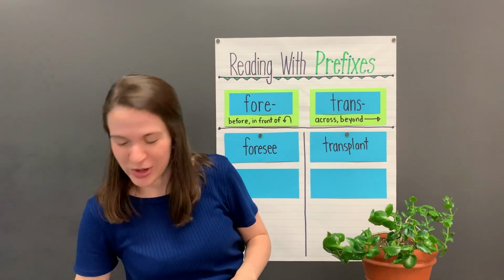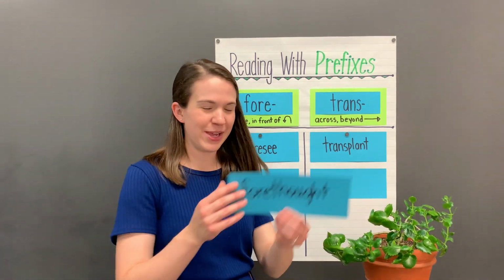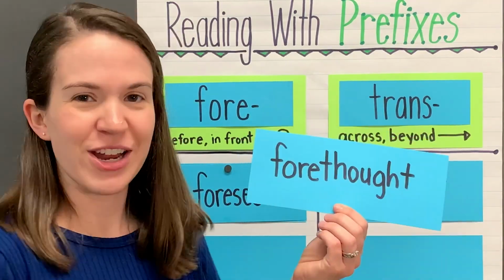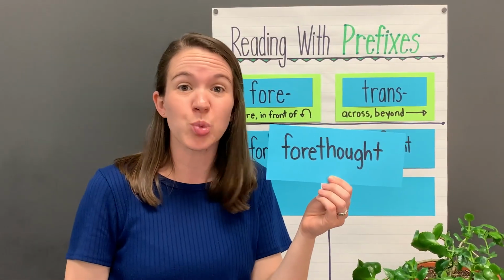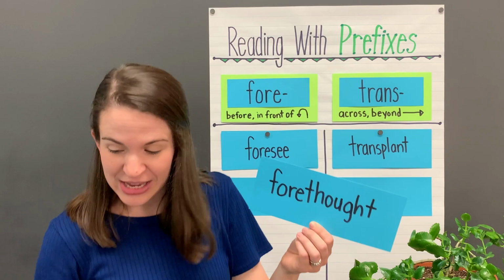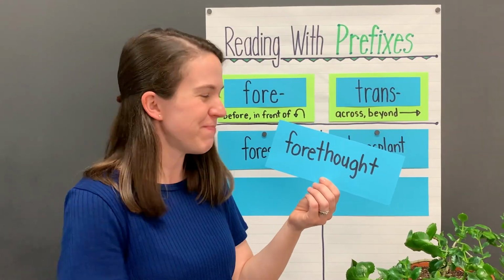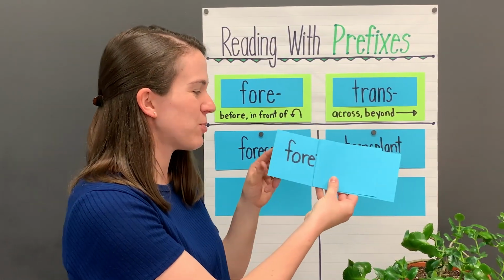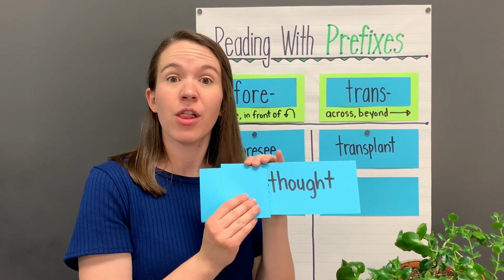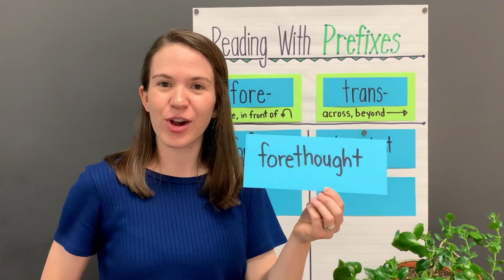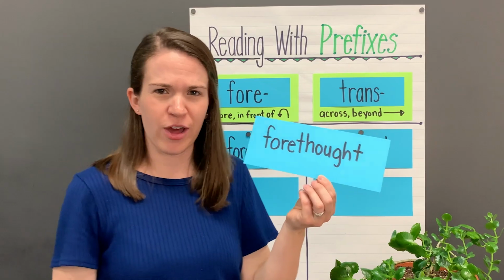Let's read a new word together. Read with me. Forethought. Do you see the two parts that you could have read to read this word accurately? We see which prefix first? That's right. This has the prefix for. And then we're left with the base word thought. We put it together and we get the word forethought.